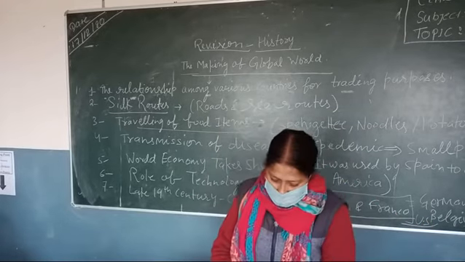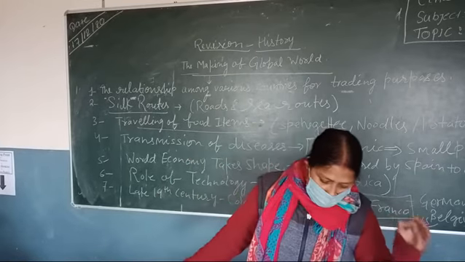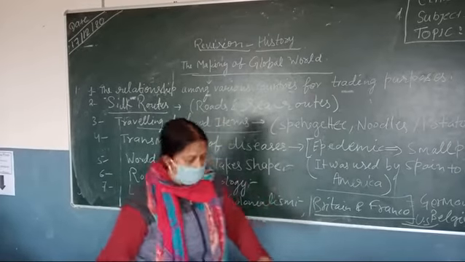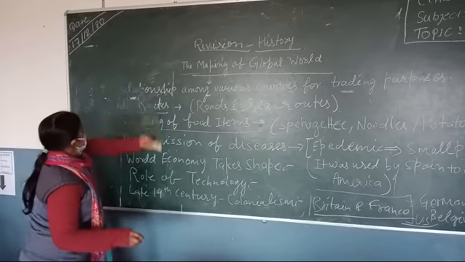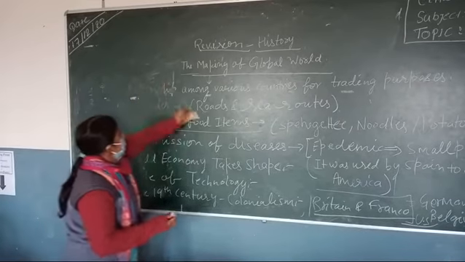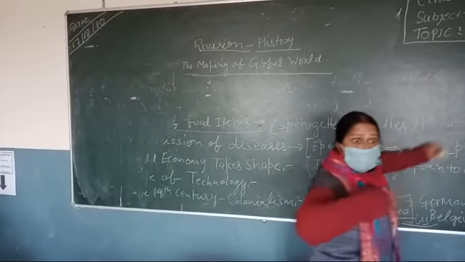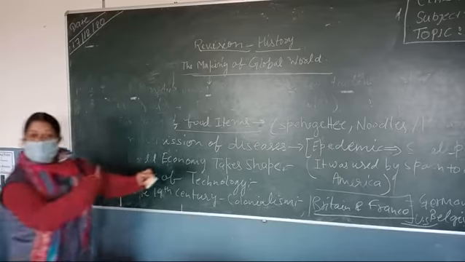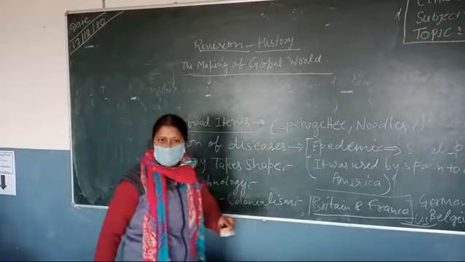Now next, very important, is the coming of Rinderpest, also known as the cattle plague. The 8th heading in this chapter. Step by step we are saying what the chapter, The Making of a Global World, is all about. So you have to remember step by step. These are the things mentioned in the chapter, under each heading. This is known as revision.